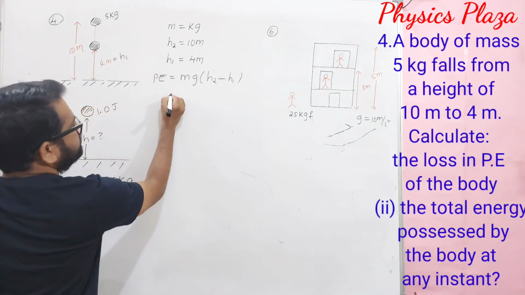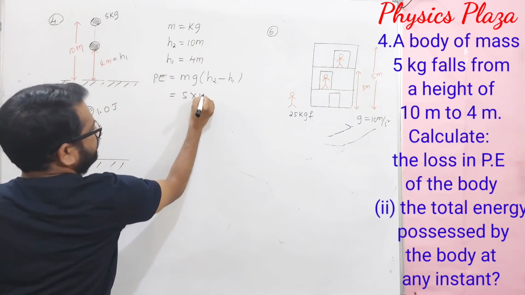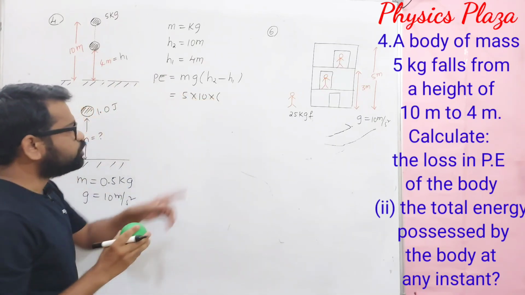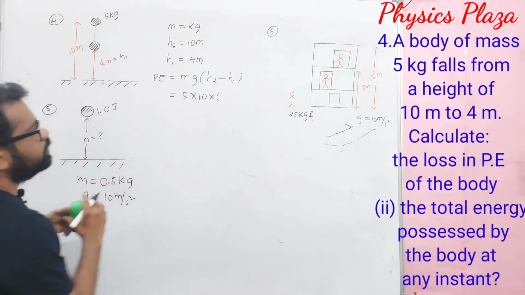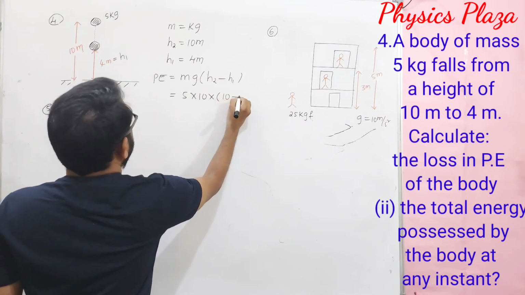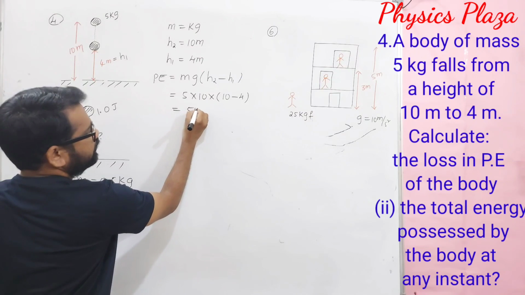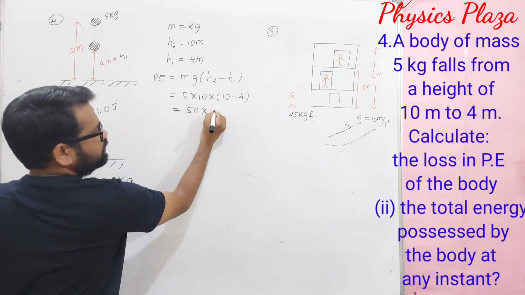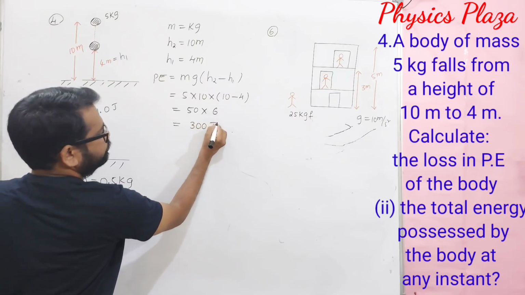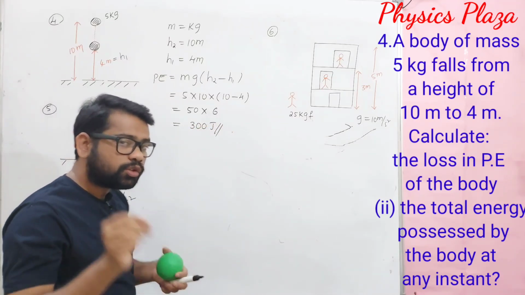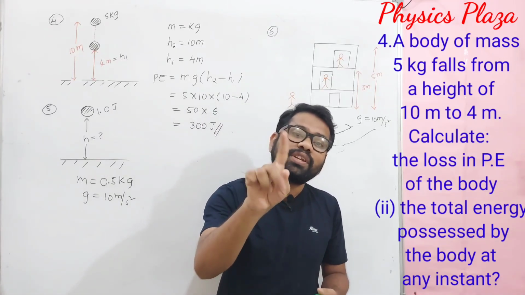So mass is 5 kg, g value is 10, then h2 minus h1 is 10 meters minus 4 meters. So it is 5 into 10 into 6, which is how much, dear children? 300 joules. So 300 joules is not energy possessed by the body, dear children. It is the loss in potential energy.